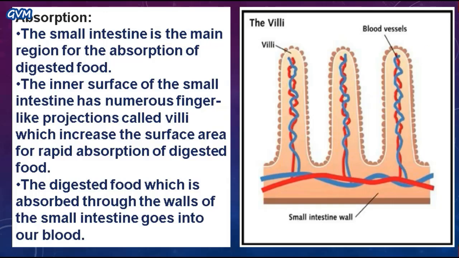As you can see here, on the inner surface of the small intestine there are many finger-like projections like this, and these finger-like projections are connected with blood vessels. The sky blue color and the red color here represent the blood vessels that take in the nutrients present in the food that is absorbed by the villi. Once the digested food reaches the inner surface of the small intestine, the villi absorb the digested food and supply it to the blood vessels.